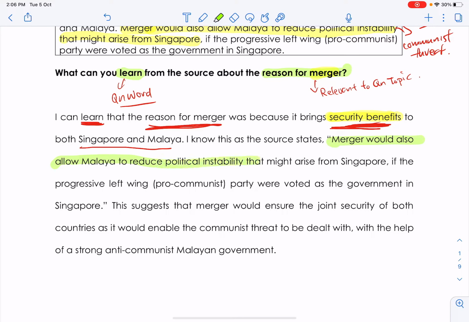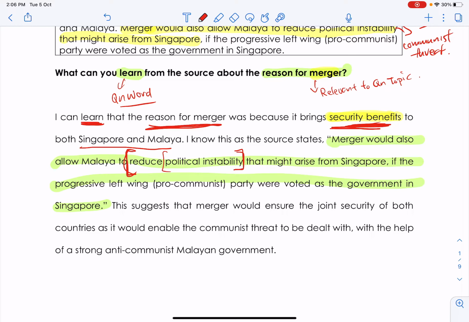Merger will allow Malaya to reduce, and so on. Okay, one whole line here that talks about the political instability. The main word here is the political instability that might arise if the merger does not happen, right? Because it says here reduce, it will help to reduce political instability.